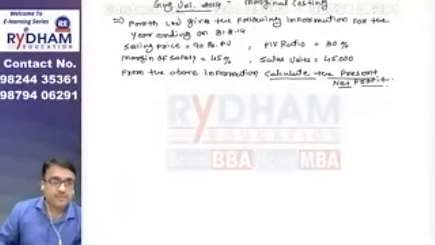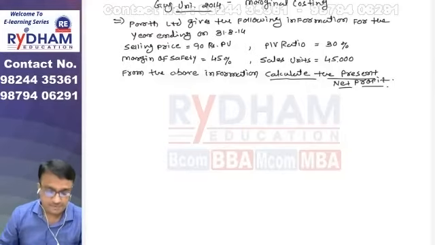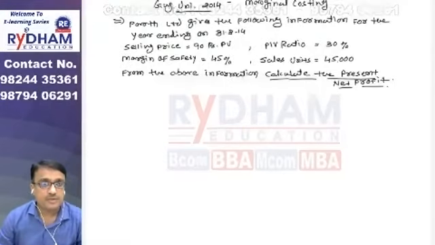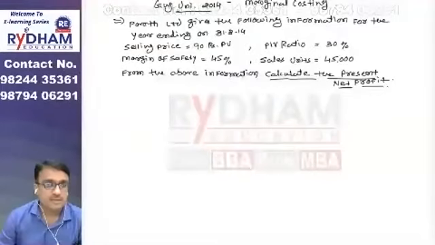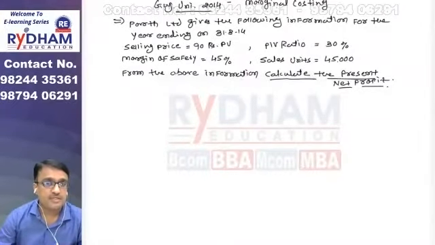That Path Limited gives you the following information. Selling price is given 90 rupees. The margin of safety is 45%, PV ratio 30% and sales units 45,000. And from the above information, you have to calculate only one thing, and that is the amount of net profit, right? Khali net profit tamare find karvano cha from this 4 information.